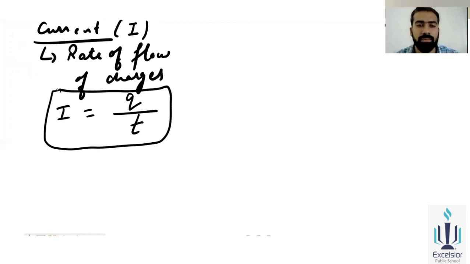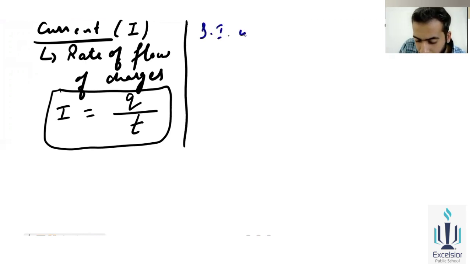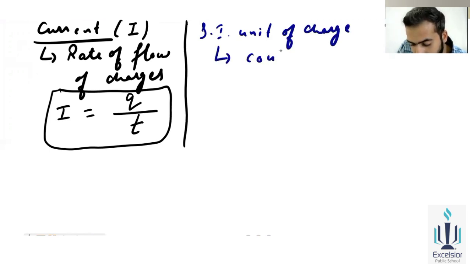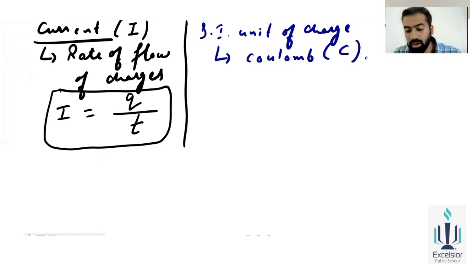Now, what are the SI units of the charge? We just studied charge, so what will its SI unit be? The SI unit of charge is coulomb. It is always coulomb, and it is represented with capital C. If we write the unit in full form, we write coulomb with a small c, and if we write its representation, we use capital C.